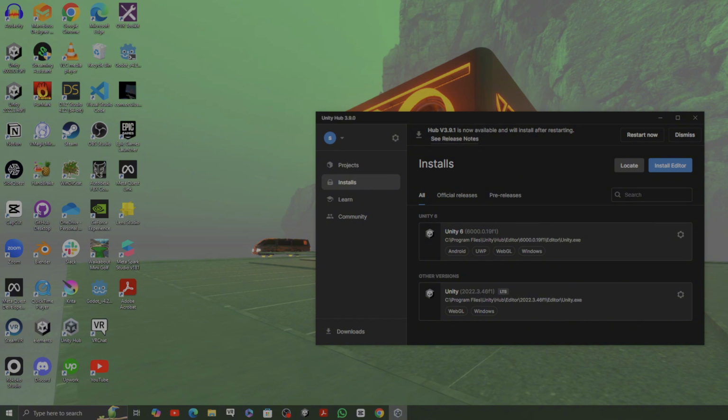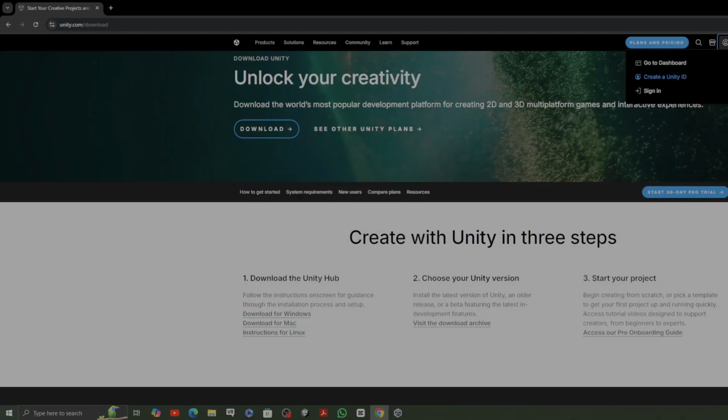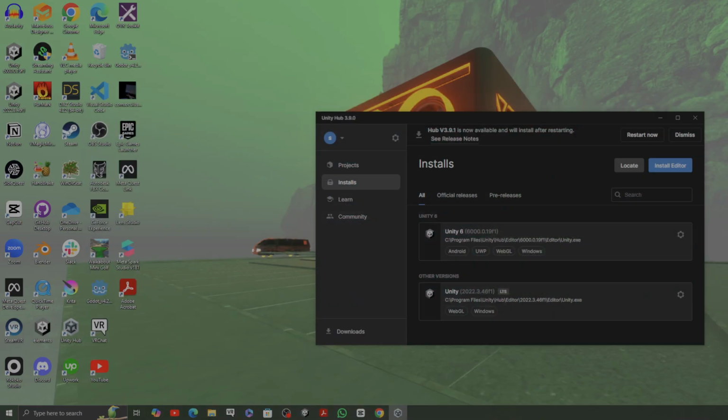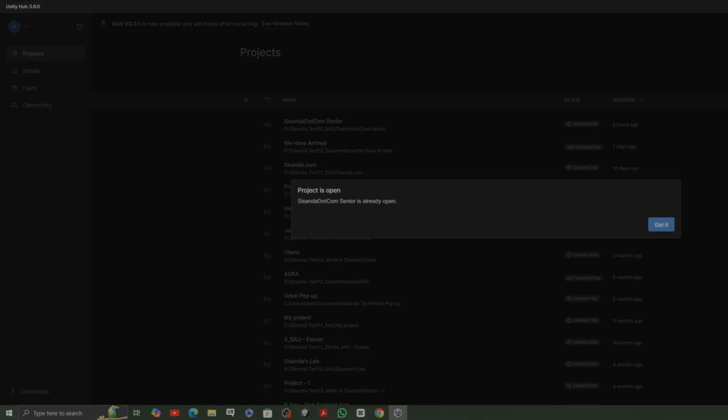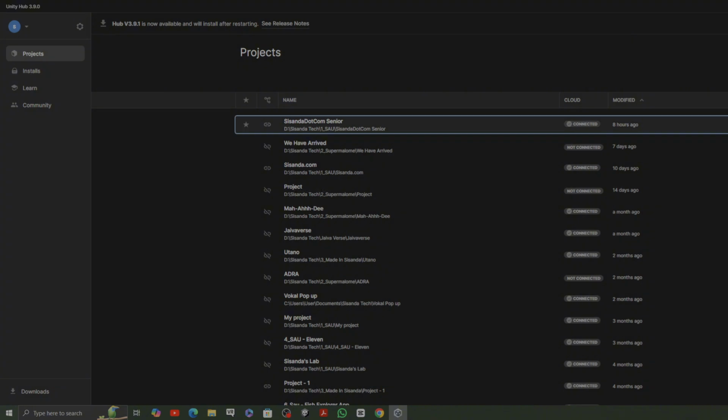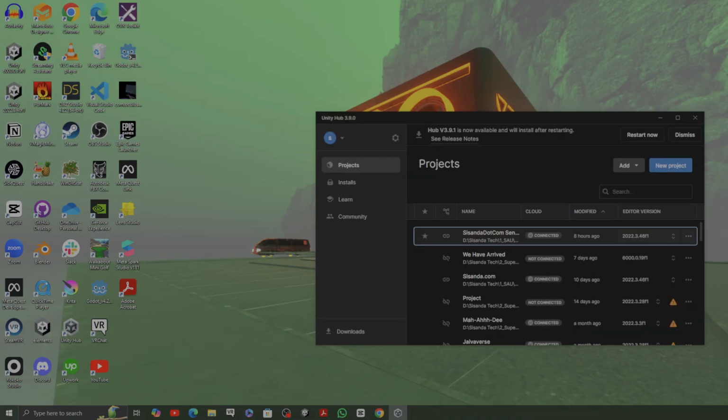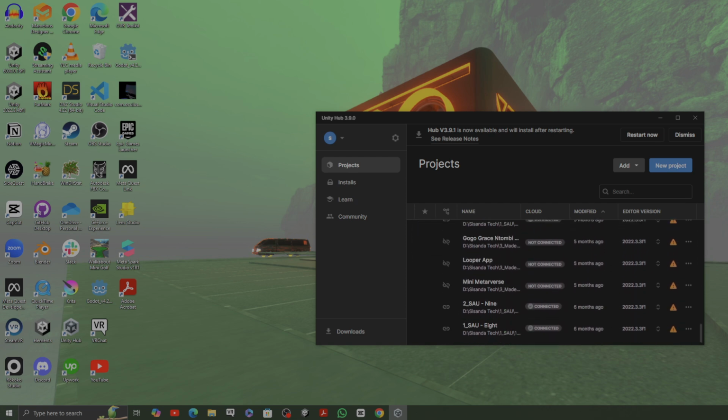What I will ask you is, once you are here with the account that you have created, you can create a new Unity ID with that account. Please do log in to the Hub with that account, and from there it will look different if you don't have any projects that you have developed.